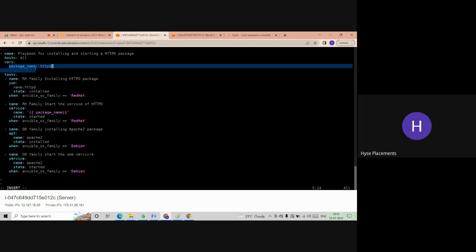Okay. So tomorrow what you will do is write one playbook to install a package, and write one file that will have the name of the package to be installed. By using these two, I mean one YML file should have the name of the package to be installed, and the second YML file will be the actual playbook that will install the package. Create these two YML files and try to install all the packages like Git, Python, and everything. You need not change anything in the playbook. You just need to change the name in the other file so that that particular package will be installed on your machine.